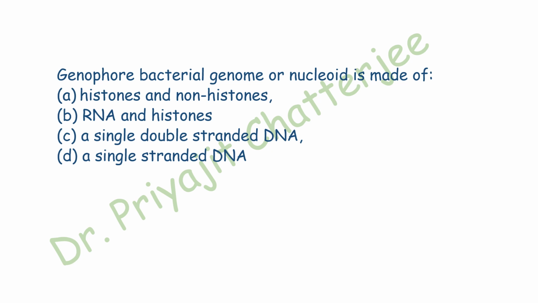Bacteria, we know they are prokaryotes. They are unicellular organisms that lack internal membrane-bound organelles. They do not have a true nucleus. Instead, they have an incipient nucleus called nucleoid or genophore. Genophore is a single circular double-stranded DNA. So here the correct answer is single double-stranded DNA. That is the option C.